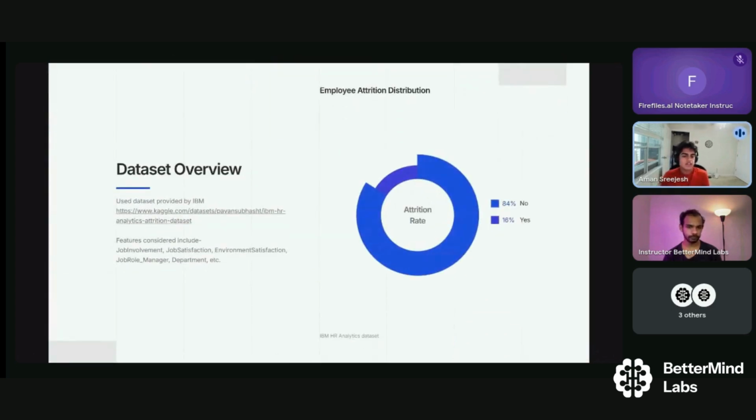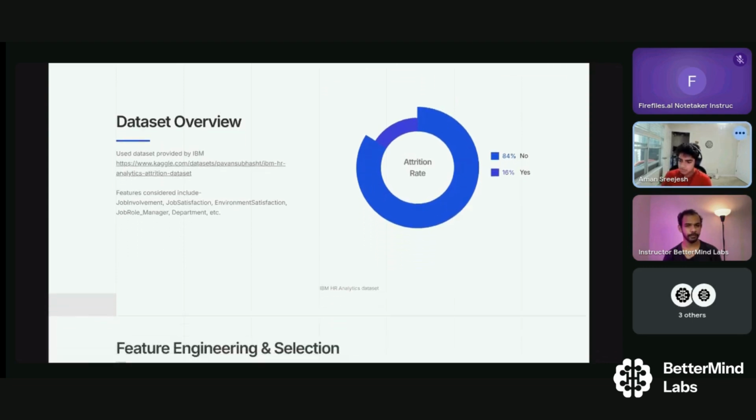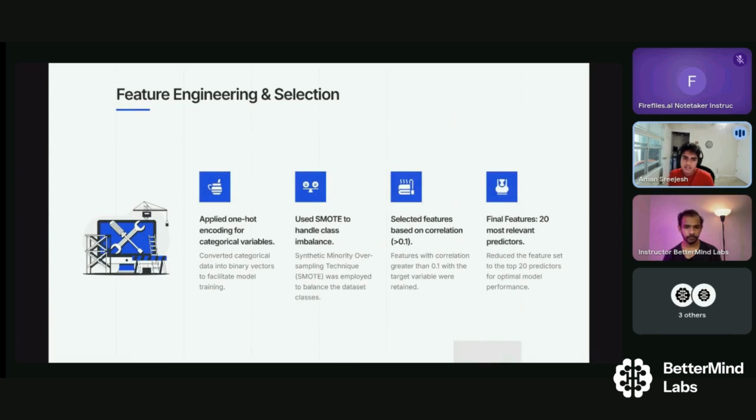So for the overview of the dataset, we got a dataset provided by IBM on Kaggle, and there was a variety of features, but in the end, the main features we used were the ones with the highest correlation, which led to a total of 20 features. And here's the distribution of attrition, the amount of attrition that occurred in the dataset. So 16% did commit attrition and the others didn't, and this was later balanced using techniques, but I'll get into that later.